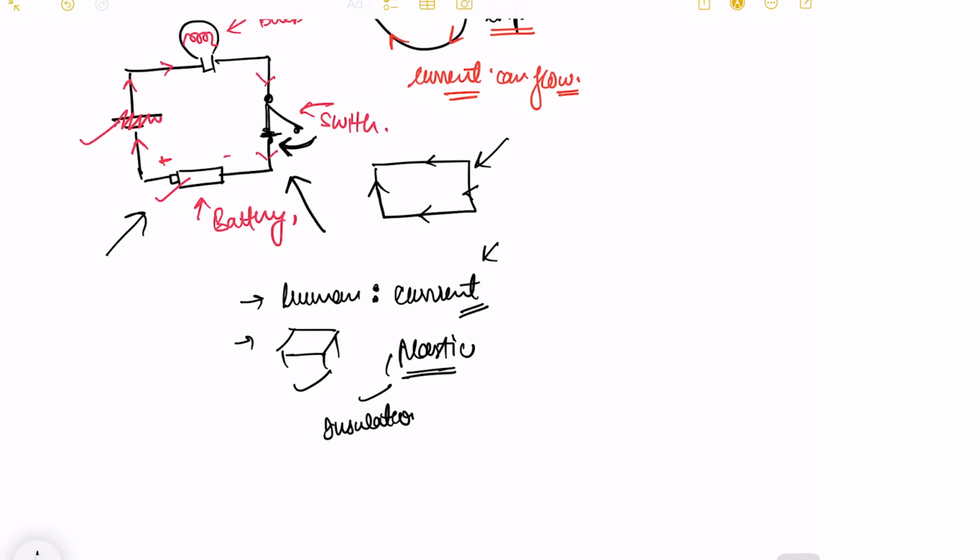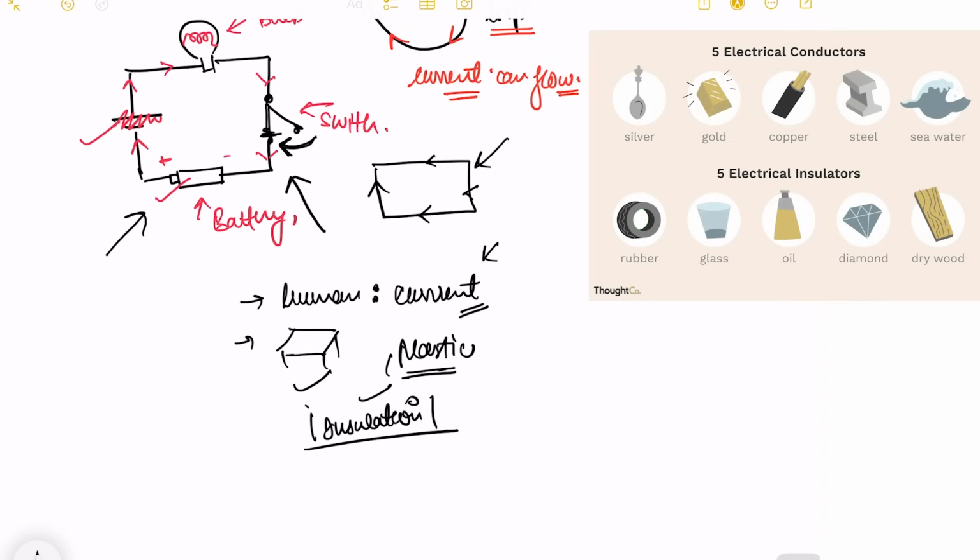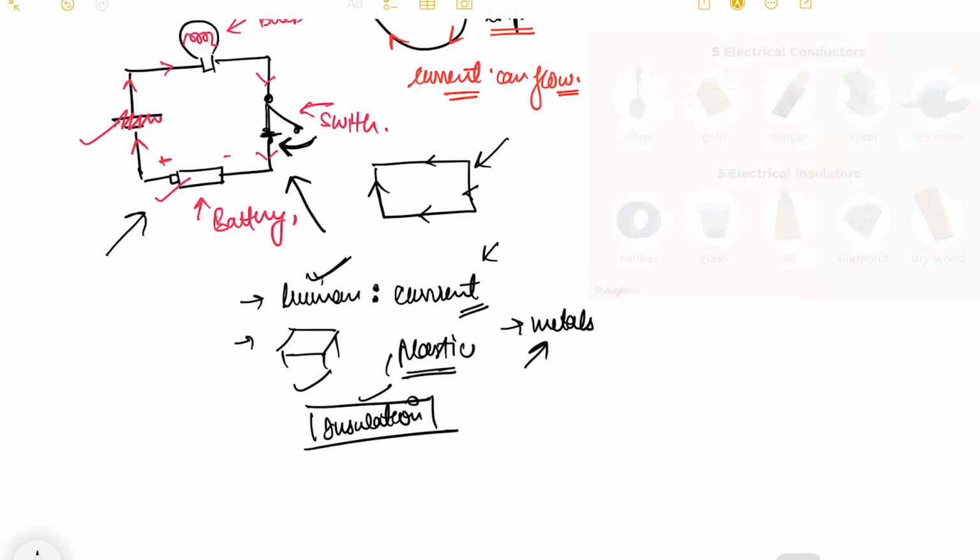Insulators cannot carry current through themselves, but other things like metals conduct electricity through themselves. Human is also one of the conductors of electricity. That's why we get electric shock sometimes when we come in contact with current.